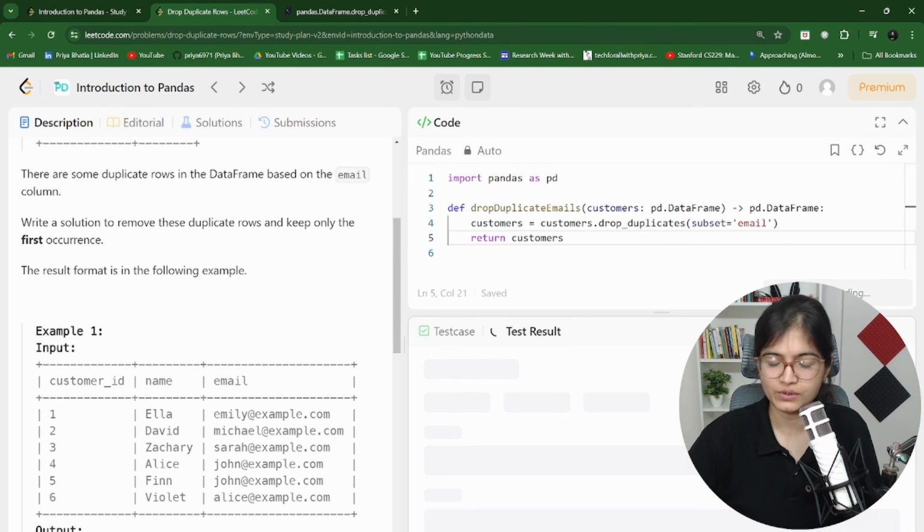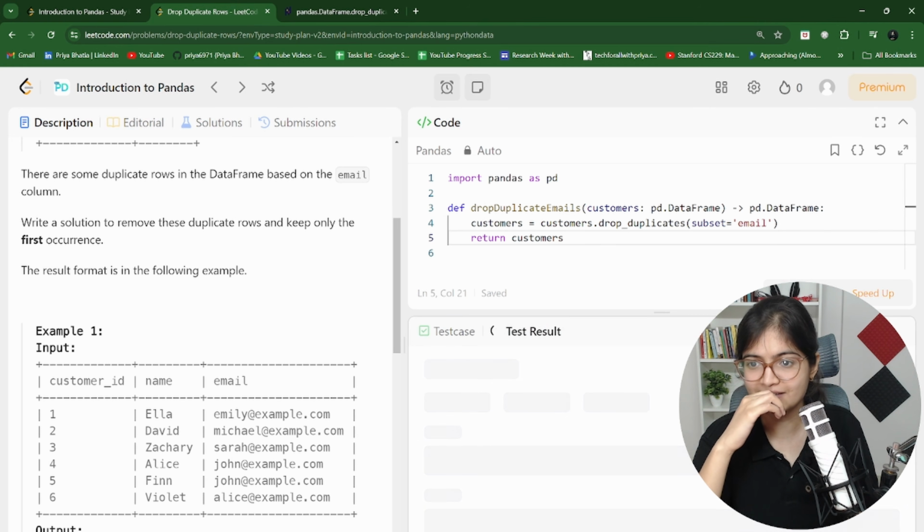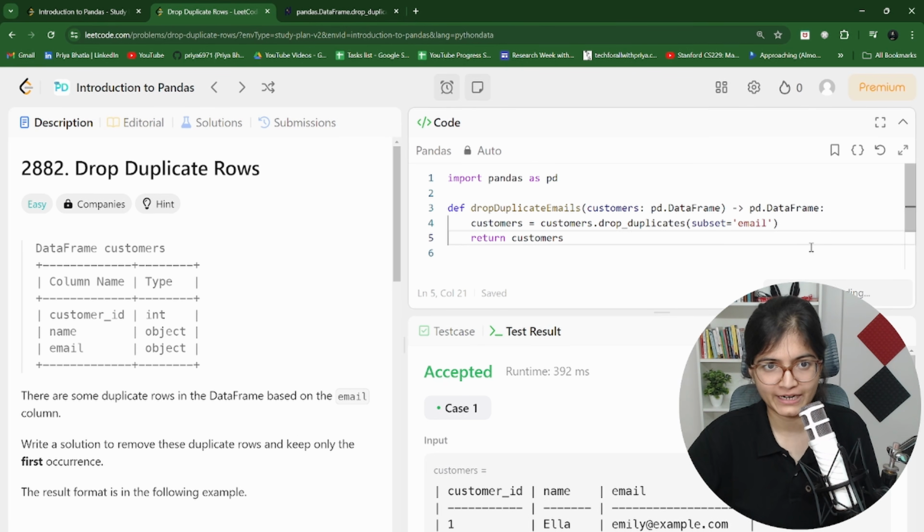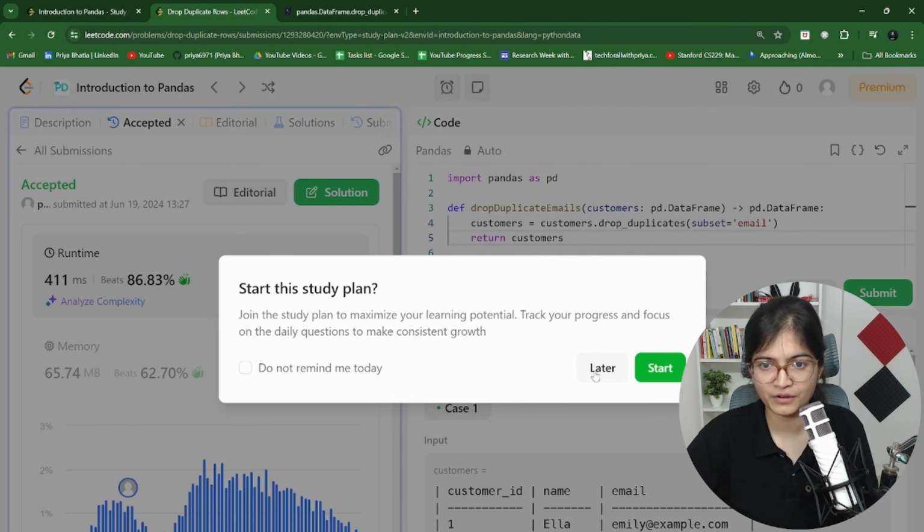So let's try to run this code. We'll see whether we get some error or not. Okay, running fine. Let's try to submit this part, and we'll see whether it's working fine or not. And superb, it is working perfectly fine.